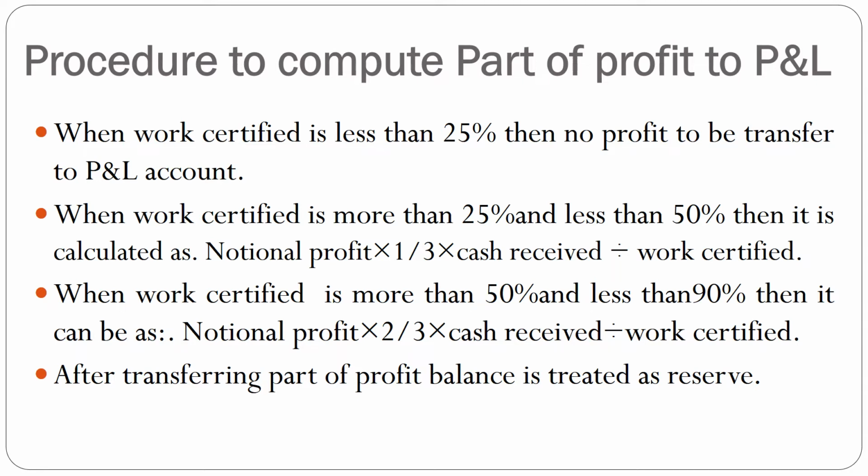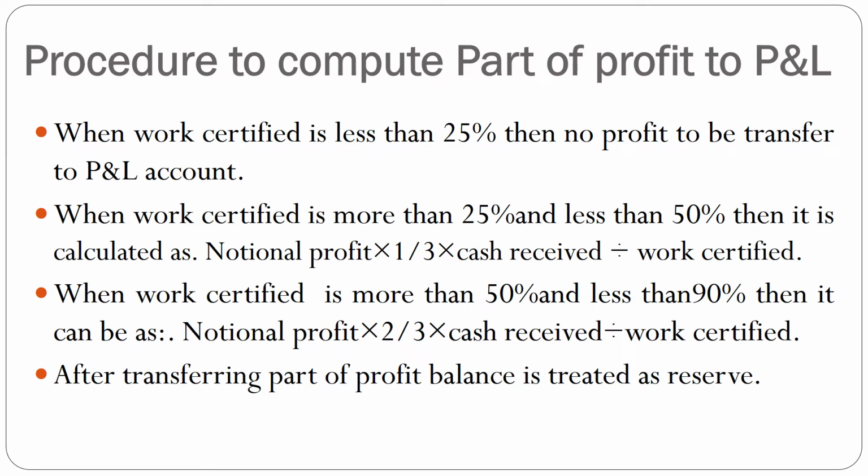Then we can consider another case, where the work certified is greater than 25% and less than 50%. In this case, a part of the notional profit can be treated as profit. That can be computed as notional profit × 1/3 × cash received / work certified, and the balance 2/3 of the notional profit can be transferred to reserve.